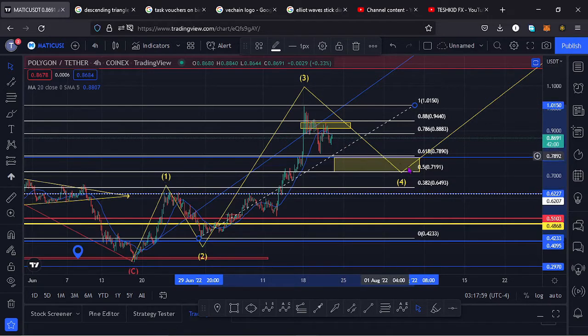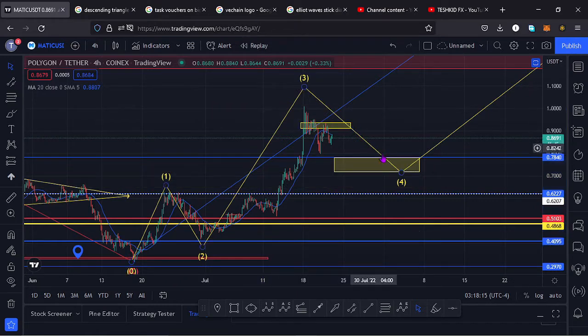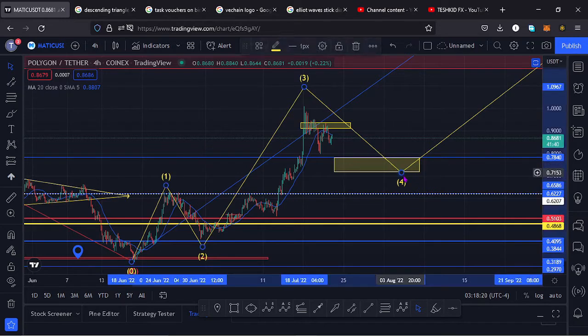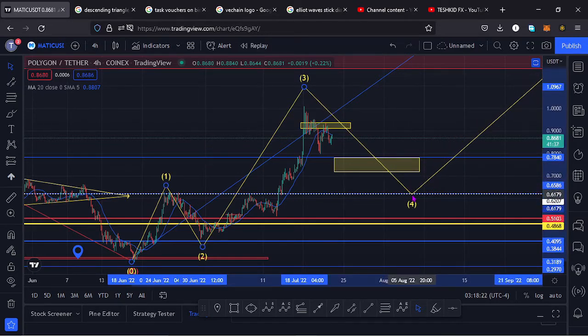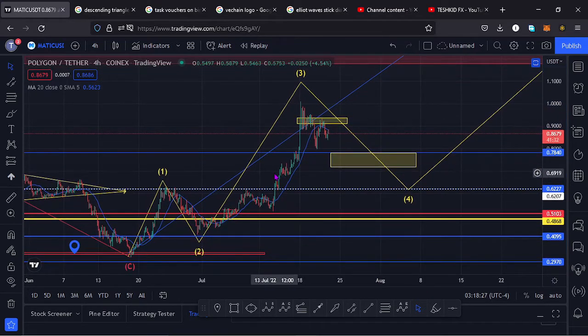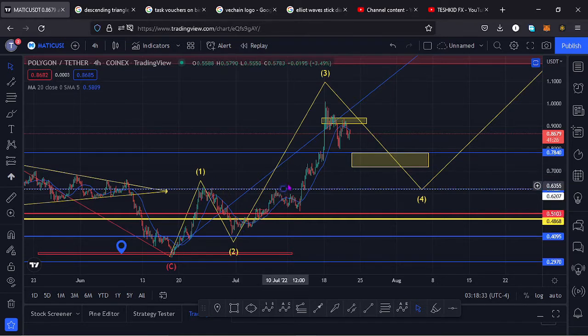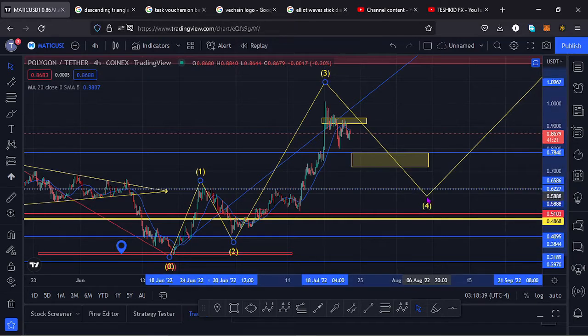and the target area for that retracement is the area between the fib level 0.618 and the fib level 0.5, and that is between the $0.78 mark and the $0.71 mark. So that is the minimum that we expect this retracement to the lower side to do, and in that movement I expect this wave 4 not to retrace below the $0.612 mark, because once that happens, that will be invalidating the Elliot wave guidelines, because a wave 4 should not overlap the wave 1 high.